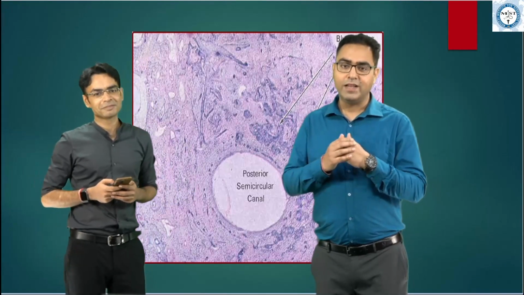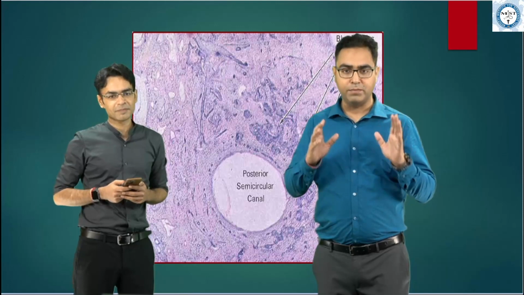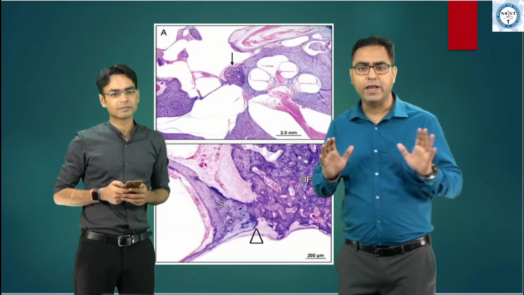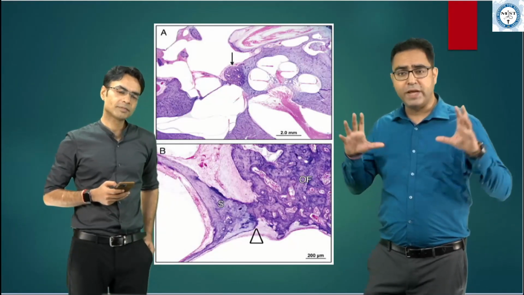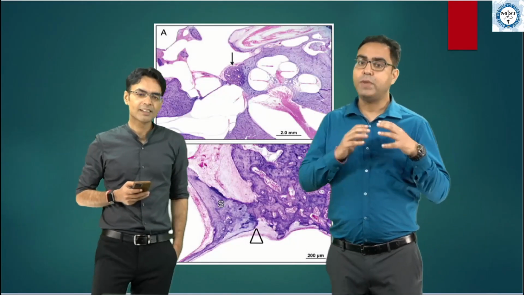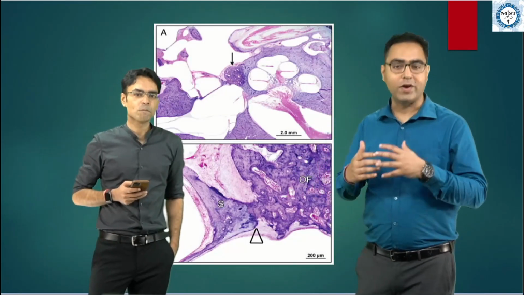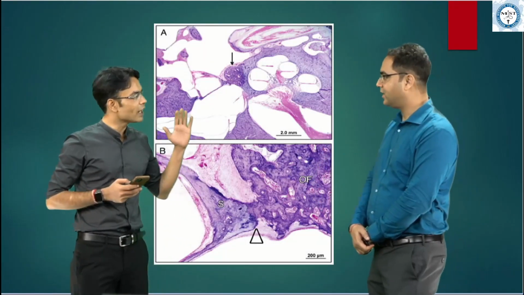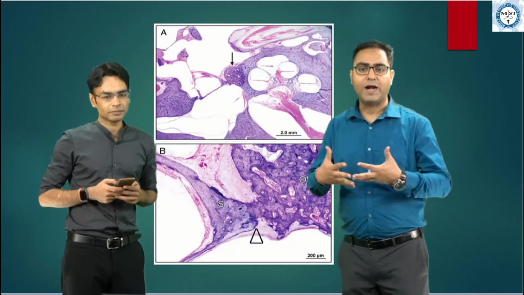And as Dr. Kunal highlighted, cochlear otosclerosis should always be kept in mind. It is another spectrum of the disease which you should not think is very rare. So if an otosclerosis patient has a mixed pattern of hearing loss, then it may be a combination of stapedial otosclerosis along with cochlear otosclerosis. Because when the stapes alone is involved, only conductive loss will be there. If the cochlea is also involved, there is a mixed pattern of hearing loss.